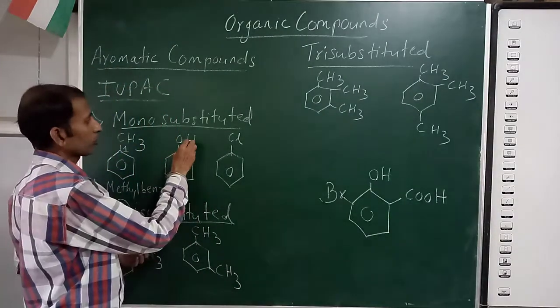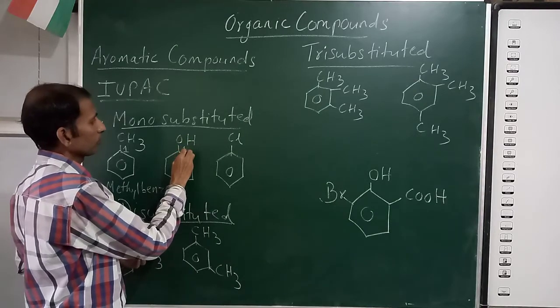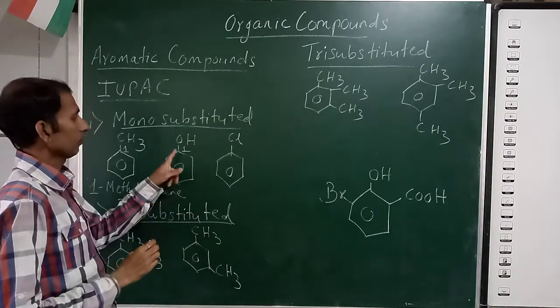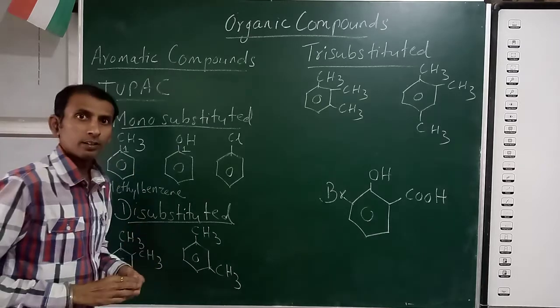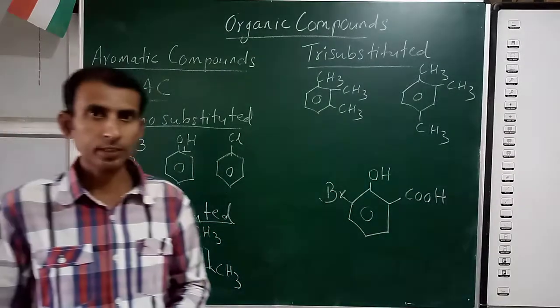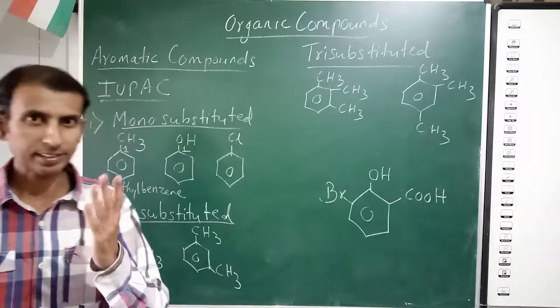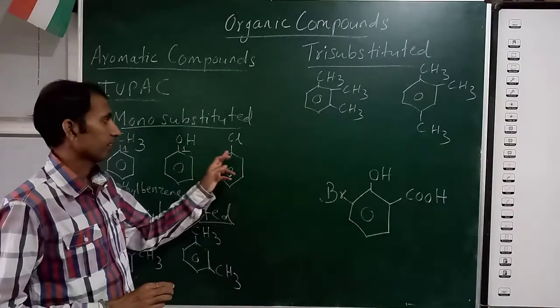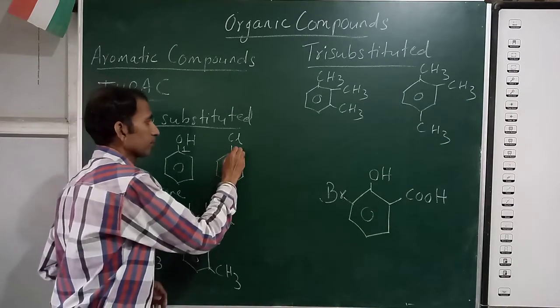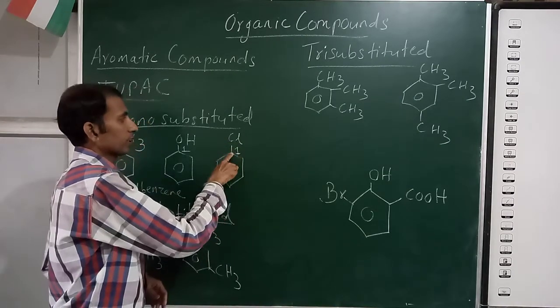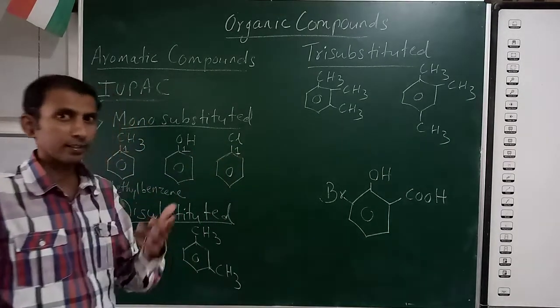Now here the substituent is here, functional group, first position, first carbon atom, and OH group is hydroxy group. So the name will be 1-hydroxy benzene. Here first position here, first carbon atom containing chlorine.